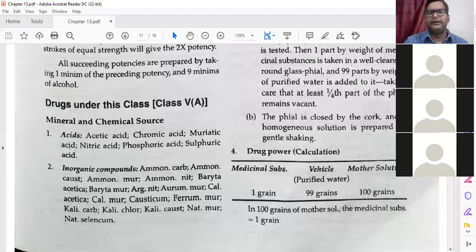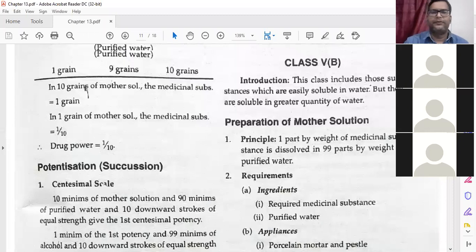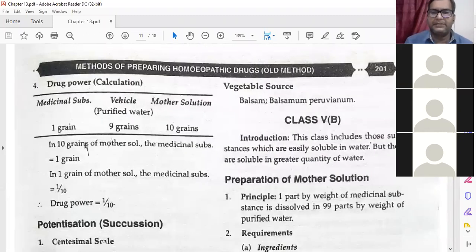Then next, in vegetable there is balsam, balsam peruvianum. So now we have to come to class 5B.